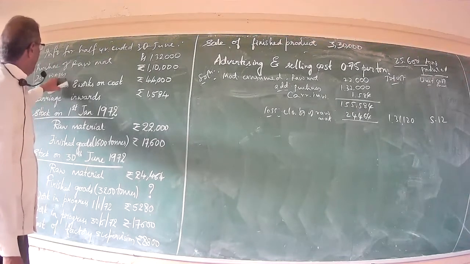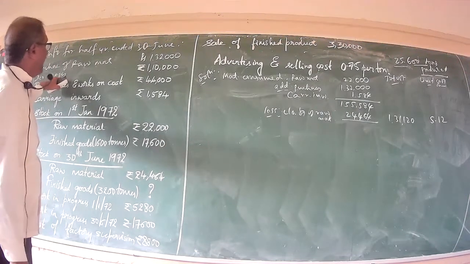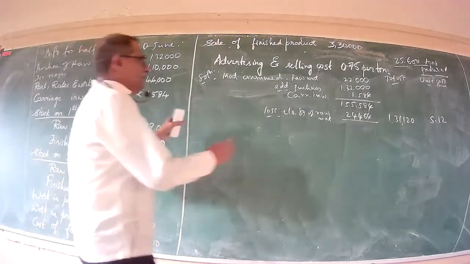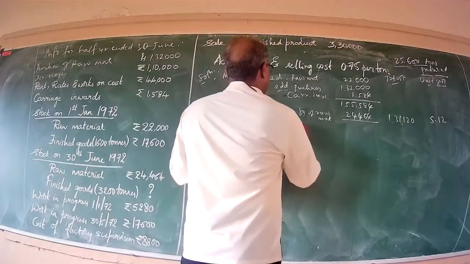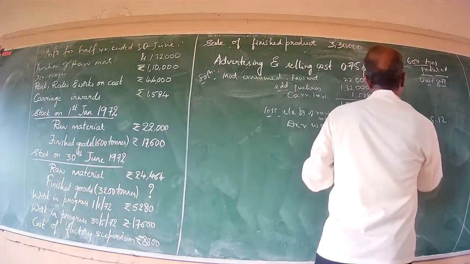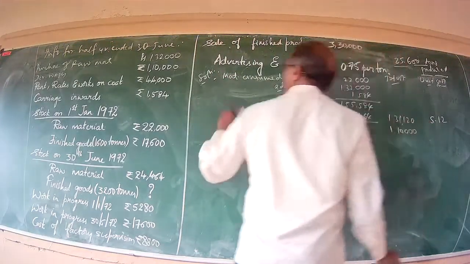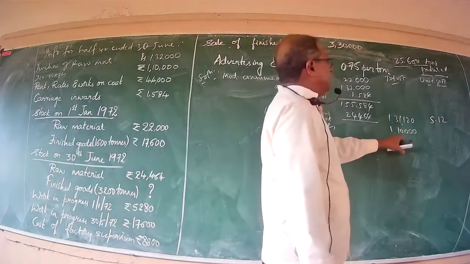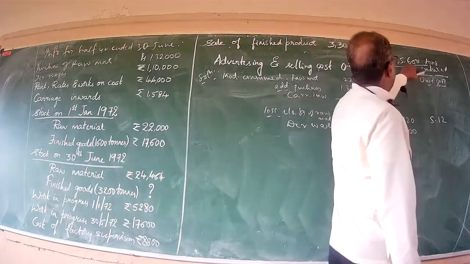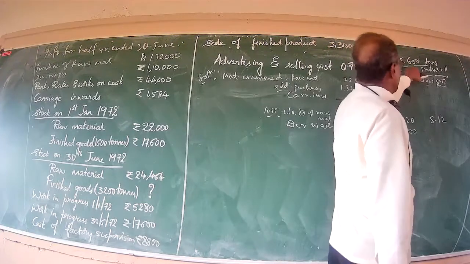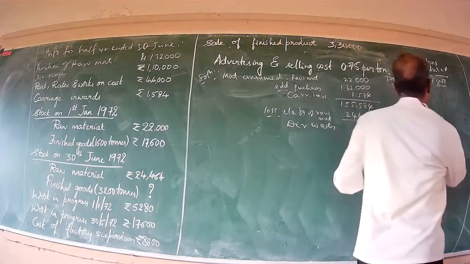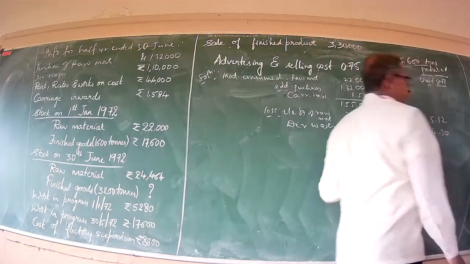Say, which is the second element of prime cost, or which is the second item of direct element? It is direct wages. Add direct wages, rupees 1,10,000. Rupees 1,10,000 is the total amount of direct wages paid to the workers to produce how many units of output? To produce 25,600 tons of output. How much would be the cost per unit? It stands at 4.30.